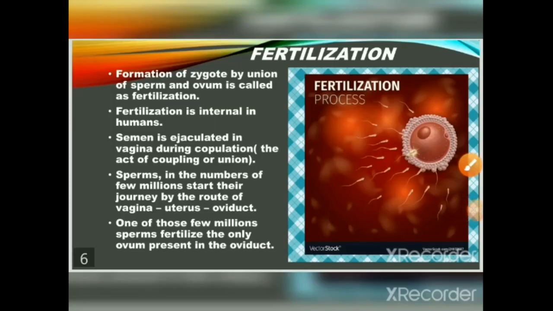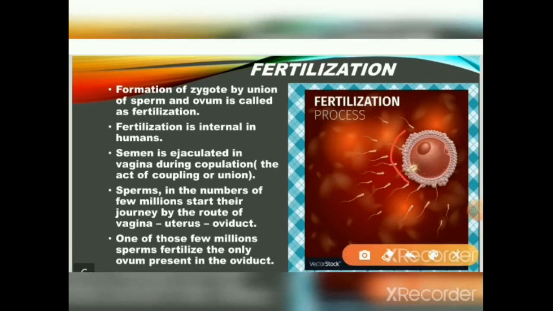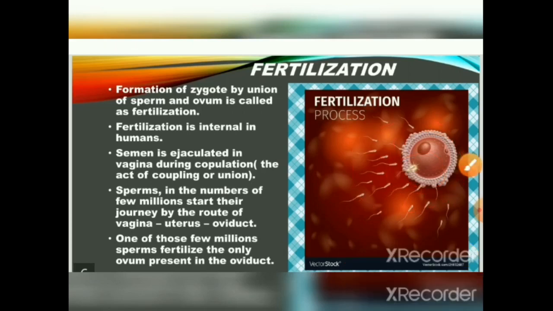Fertilization. With the help of a figure, we'll see first. Here is the ovum, here is the sperm. Now you can see the sperm is entering the ovum. This is called zygote formation, and the entire process is called fertilization. Formation of a zygote by union of sperm and ovum is called fertilization.